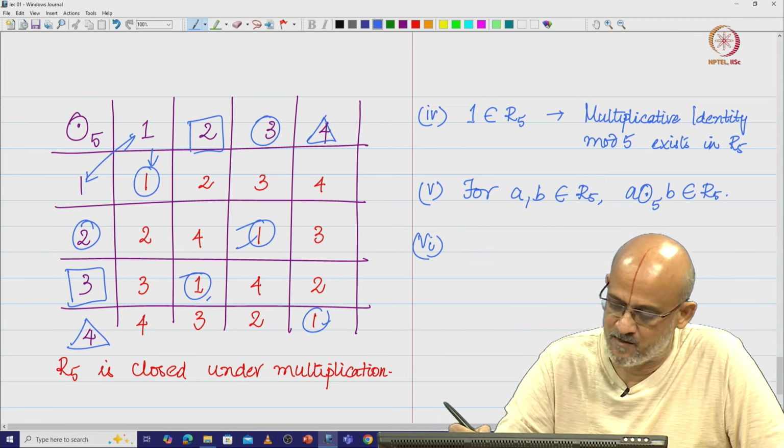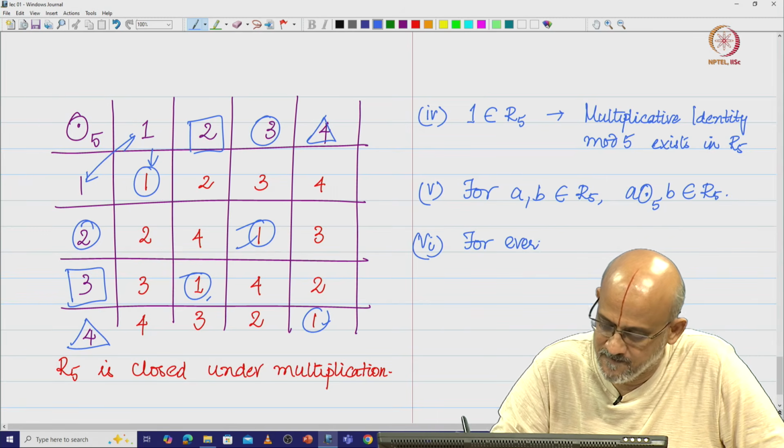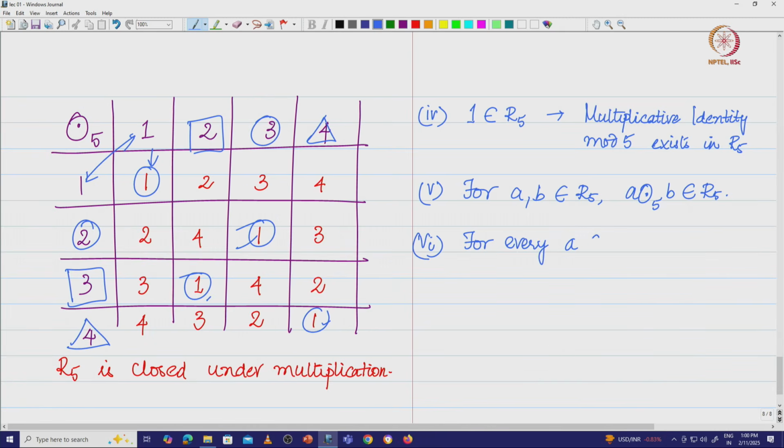So, for example, we see that for every A in R 5 there exists a unique multiplicative inverse. Multiplicative inverse naturally has to be unique.